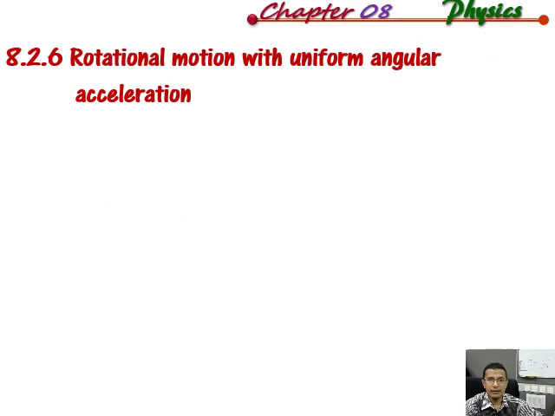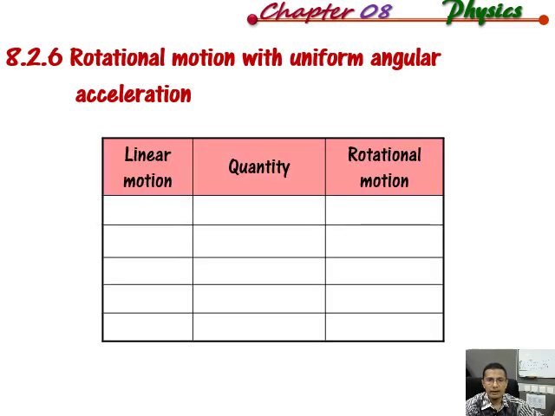Okay, next is rotational motion with uniform angular acceleration. In this subtopic, we are going to look at the analogous parameters between linear and rotational motion. For example, in linear motion we learned about displacement, but in rotational motion we do not use S, we use theta, that is the angular displacement.